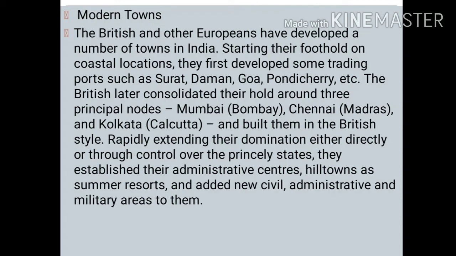When the Britishers and Europeans came to India, they developed a number of towns in India. Firstly, they developed the port areas. They developed the trading ports such as Surat, Goa, Pondicherry, Daman, etc. After that, they took over the control of three principal nodes which included Mumbai, Chennai and Kolkata. And the Britishers styled all these cities, all these towns in their British style.